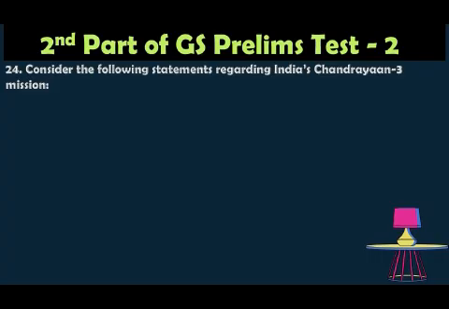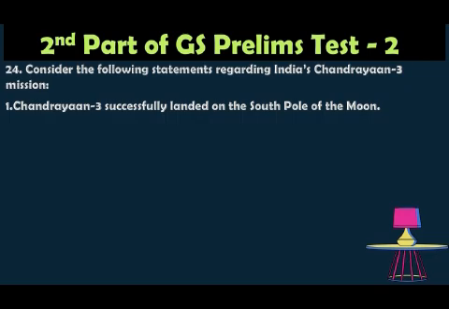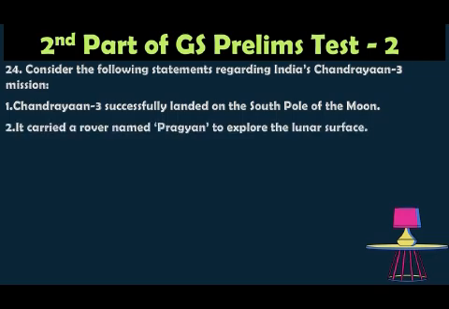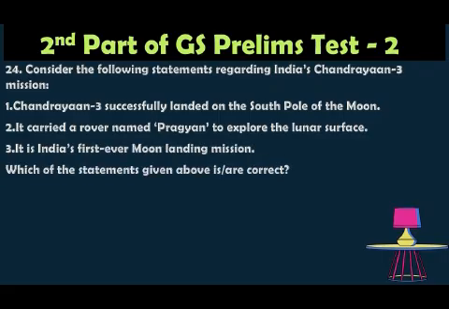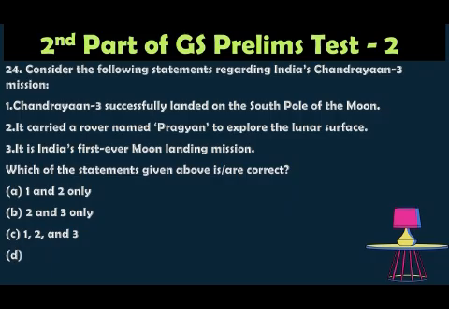Question number 24. Consider the following statements regarding India's Chandrayaan 3 mission. 1. The Chandrayaan 3 successfully landed near the south pole of the moon. 2. It carried a rover named Pragyan to explore the lunar surface. 3. It was India's first ever moon landing mission. Which of the statements given above is correct? Option A 1 and 2 only. Option B 2 and 3 only. Option C 1, 2 and 3. Option D 1 only. The correct answer is 1 and 2 only.